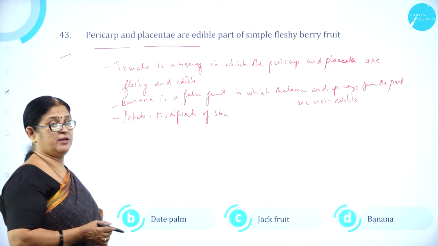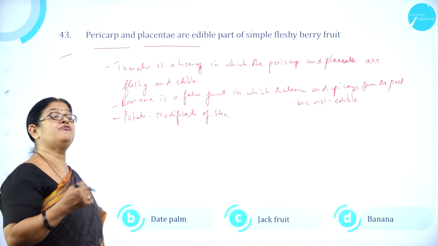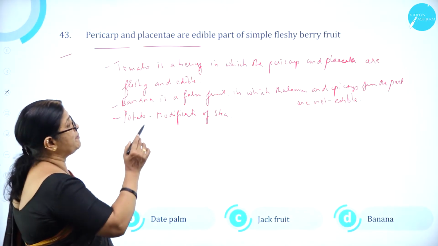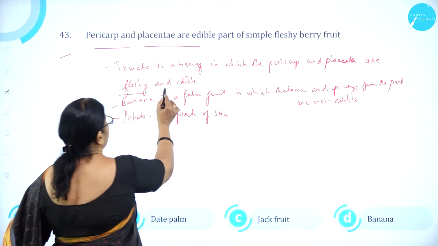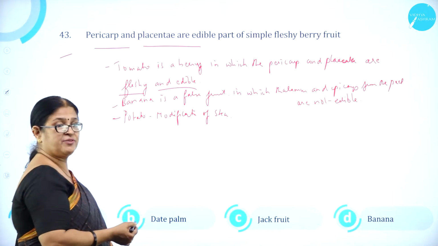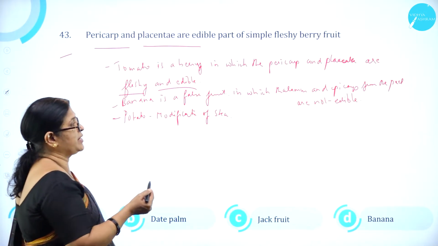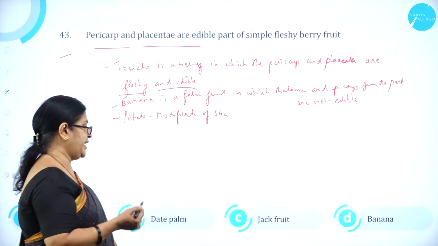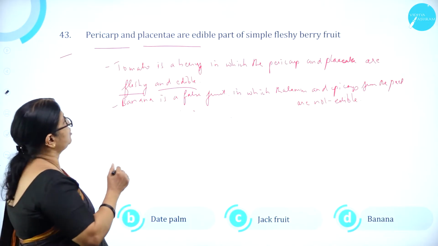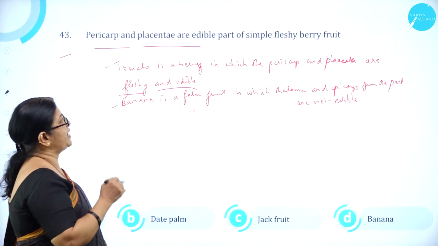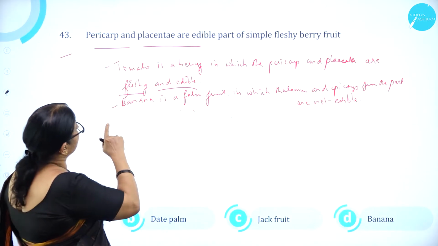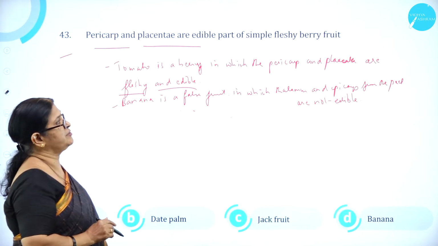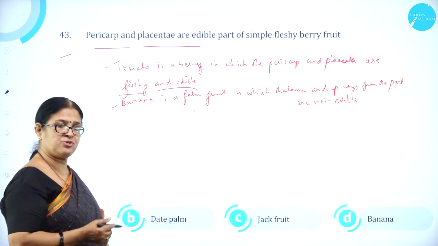Tomato is a berry. Why is it called berry or bacca? The whole fruit is edible, in which the pericarp and placenta are fleshy and edible. Banana, we know it is a false fruit in which the thalamus and epicarp form the peel, which are not edible. So tomato is a berry. So pericarp and placenta are edible part of simple fleshy berry fruit, that is tomato.